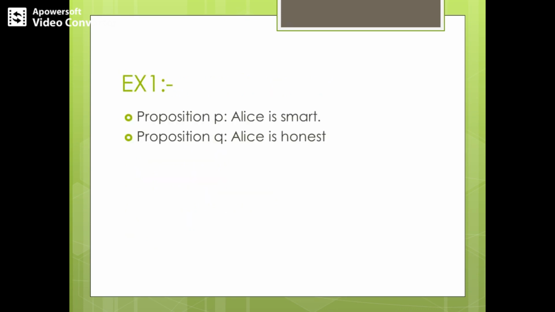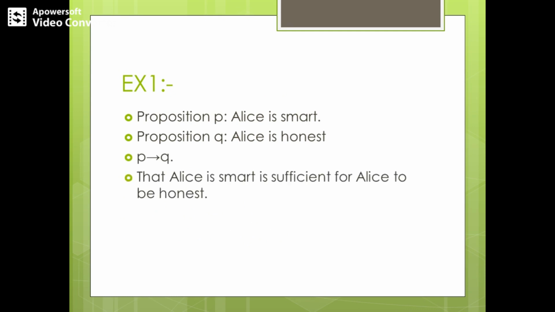So given two propositions here, proposition P states Alice is smart and proposition Q, Alice is honest. So P implies Q could be written as Alice is smart is sufficient for Alice to be honest. In the previous slide, we have seen several different ways of expressing implies. So either we can write P is sufficient for Q, or Q is necessary for P. So you have seen that.